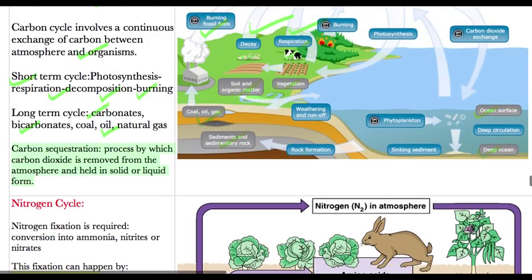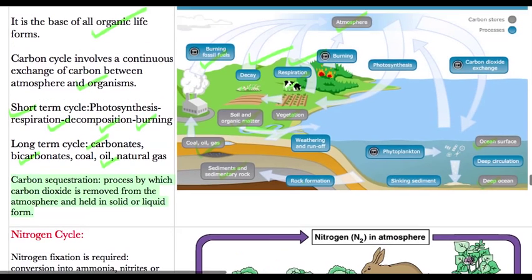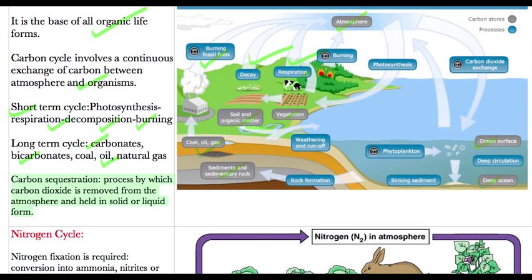But before that, there is something called carbon sequestration. What is that? It is a process by which carbon dioxide is removed from the atmosphere and held in solid or liquid form. For example, if you plant more trees or create an artificial forest, a lot of trees will develop there.